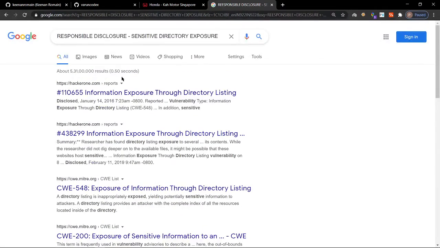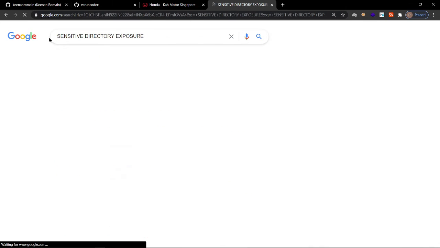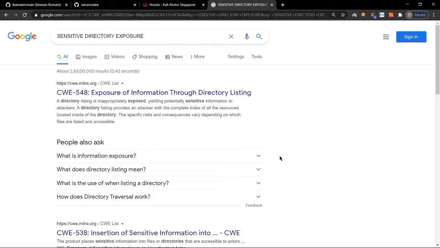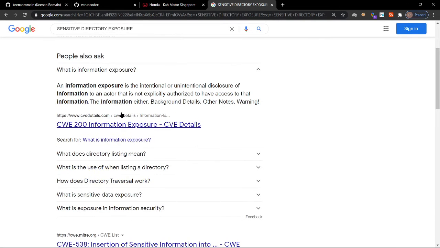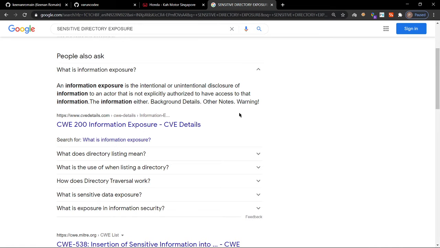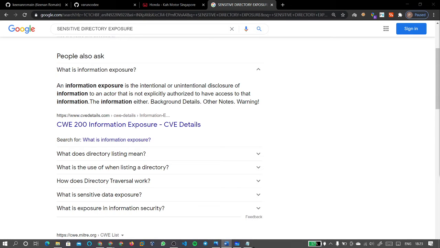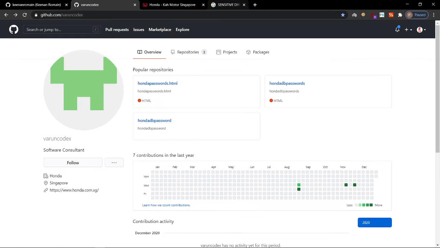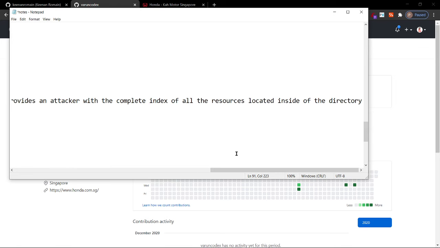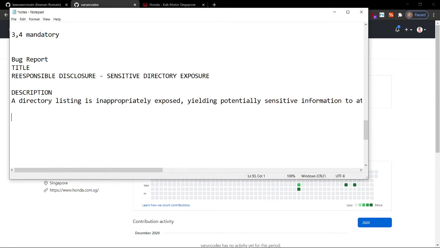What is sensitive directory exposure? Yeah, you can just copy this. Whatever you need, you can copy it. After copying that, go back to the description and paste it. It's more than enough, I think.